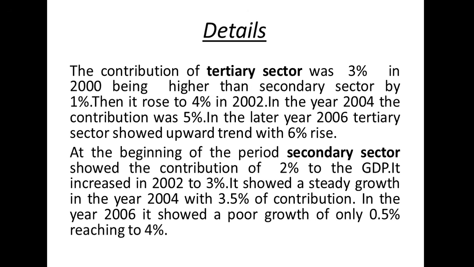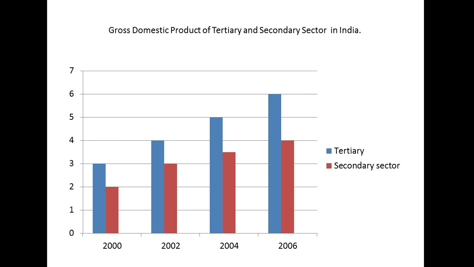The contribution of tertiary sector was 3% in 2000, being higher than the secondary sector by 1%. So let's see. Look here. The tertiary sector contribution is 3% and the secondary sector, it is 2%. It is higher than the secondary sector, right?